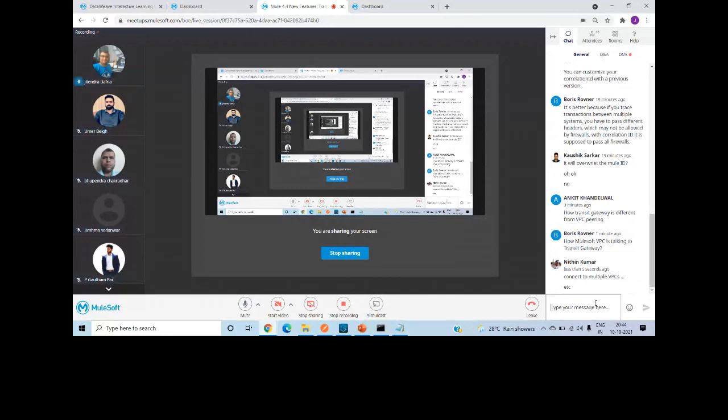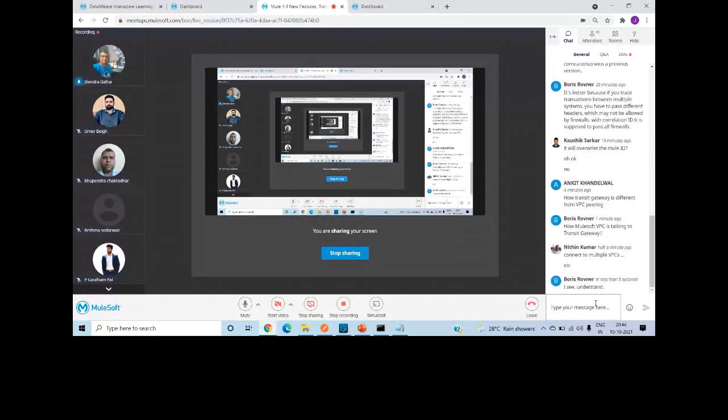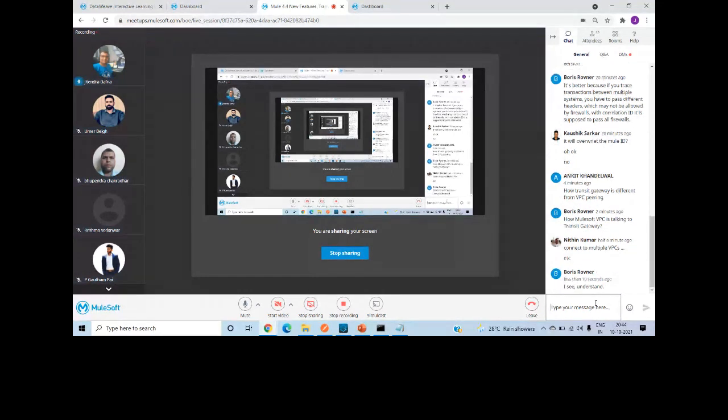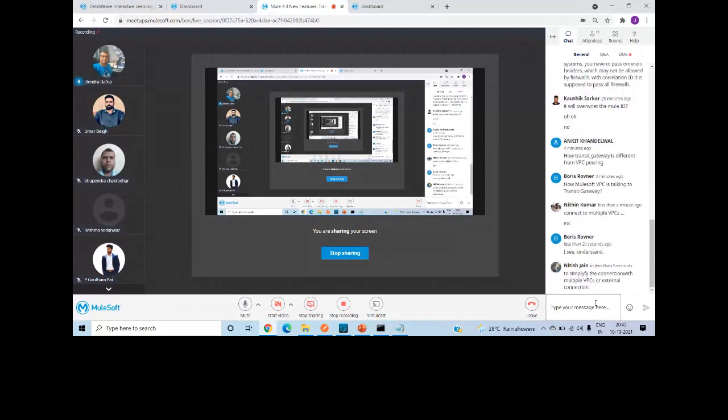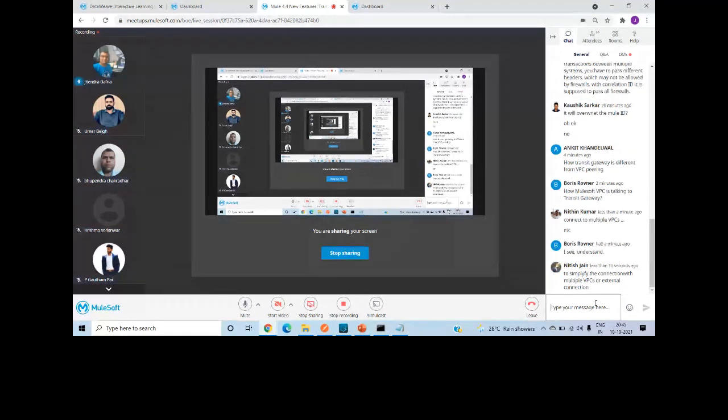So Ankit, VPC peering is one-to-one, okay, and that can be done between an Anypoint VPC and an AWS VPC that exist in the same region. Whereas with Transit Gateway, you can do the VPC which exists in another region also. You can do the VPC peering which exists in the same region. You can do the VPN IPsec tunneling. You can do the direct connect. You can do many other things with that. Okay, does this answer your question, Ankit?